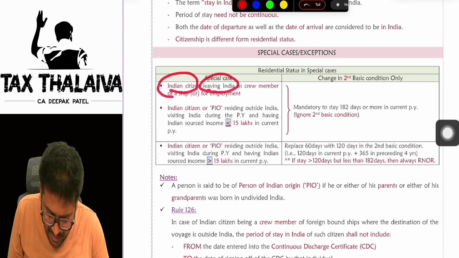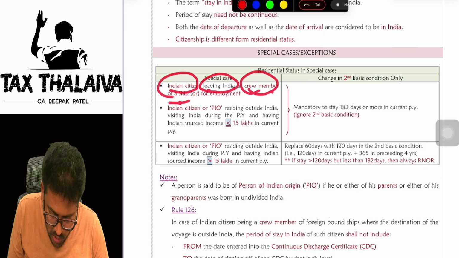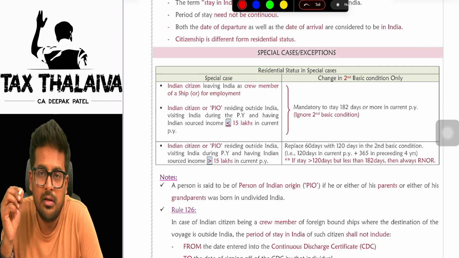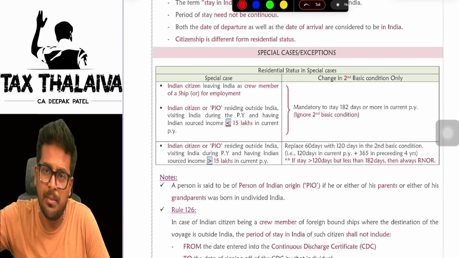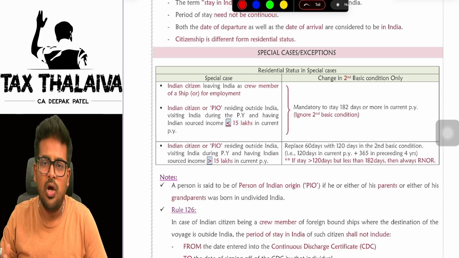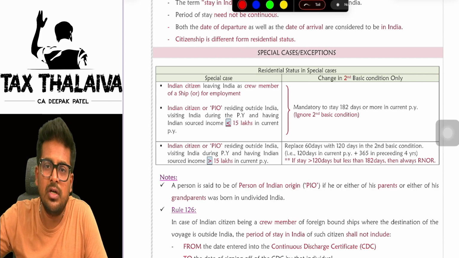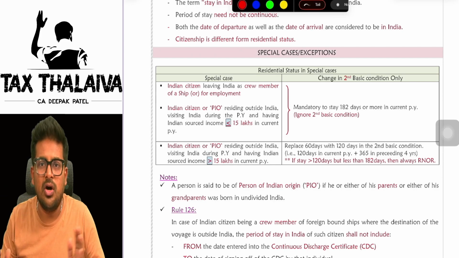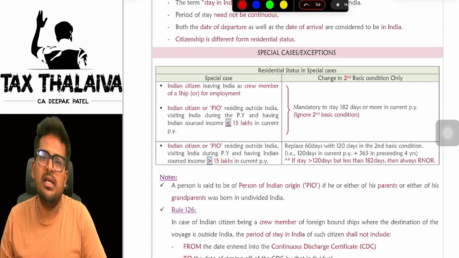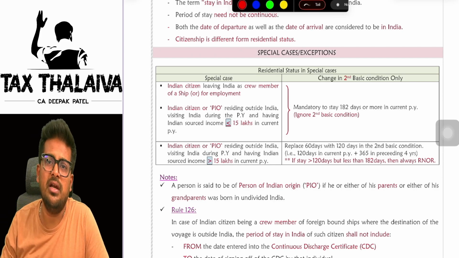Indian citizen leaving India as a crew member of a ship or for employment. So, I'm an Indian citizen. I may leave India as a member of the crew of a ship, or I may be leaving India for the purpose of employment, or I'm a person of Indian origin or an Indian citizen who generally resides outside India.